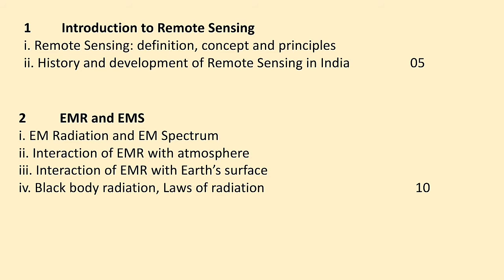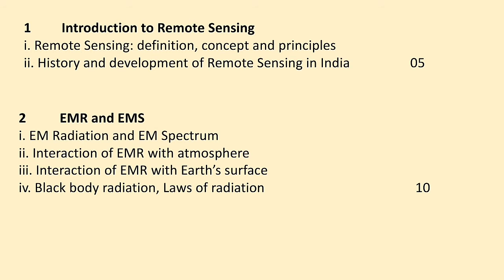So remote sensing is all about the study of the surface or an object without coming in physical contact with it. So we are going to see this technology, the concept of remote sensing, the process of remote sensing, its principles, as well as the historical background and development of remote sensing in our country India in this chapter.